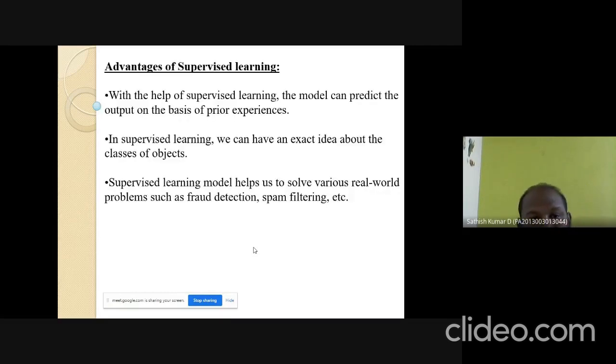Advantages of supervised learning. With the help of supervised learning, the model can predict the output on the basis of prior experience. That is, we can easily predict the result with the help of previous experience. In supervised learning, we can have an exact idea about the class of objects. That is, in supervised learning, we already have existing knowledge about the particular things, so we can easily predict the output. Supervised learning helps us to solve various real world problems, such as fraud detection, spam filtering, etc. Like in fraud detection, the existing transactions are already trained by the model. Then if there is any deviation in the transactions, it can easily predict the fraud. Those are some of the advantages of supervised learning.